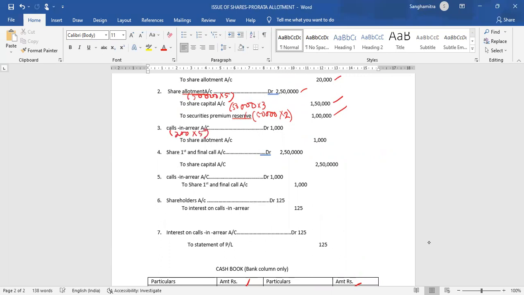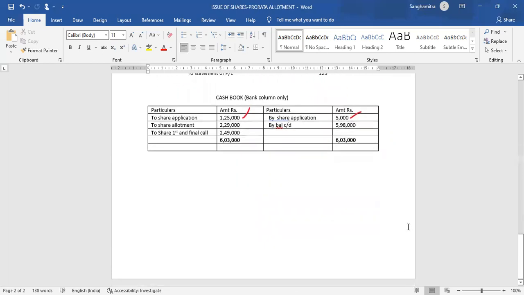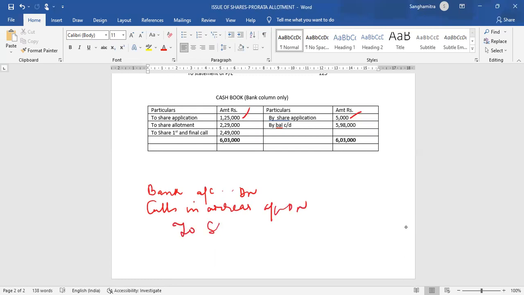Now, normally the entry that we make on allotment when we don't prepare the cash book is bank account debit. This is just to explain it to you. Calls in arrear account debit to share allotment account.